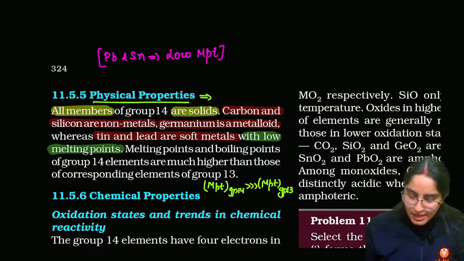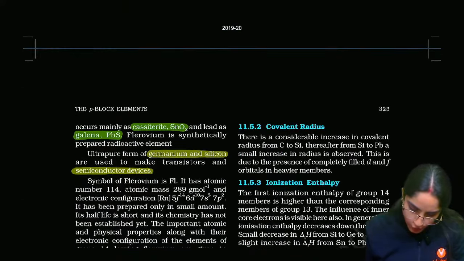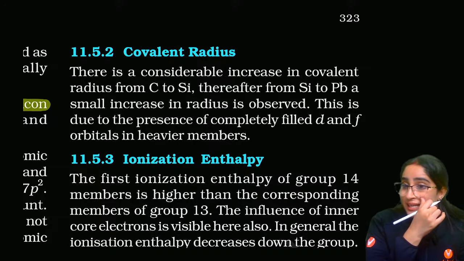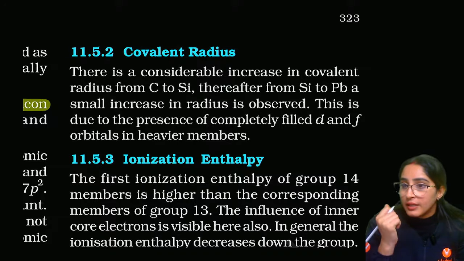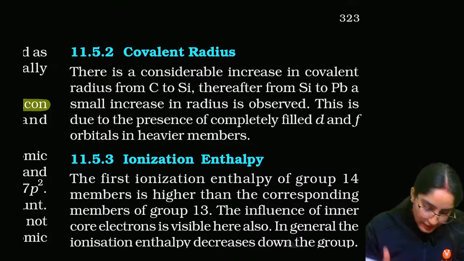Now let's talk about other properties here. Electronic configuration we have discussed. Let's discuss the covalent radius. What will happen to the covalent radius?